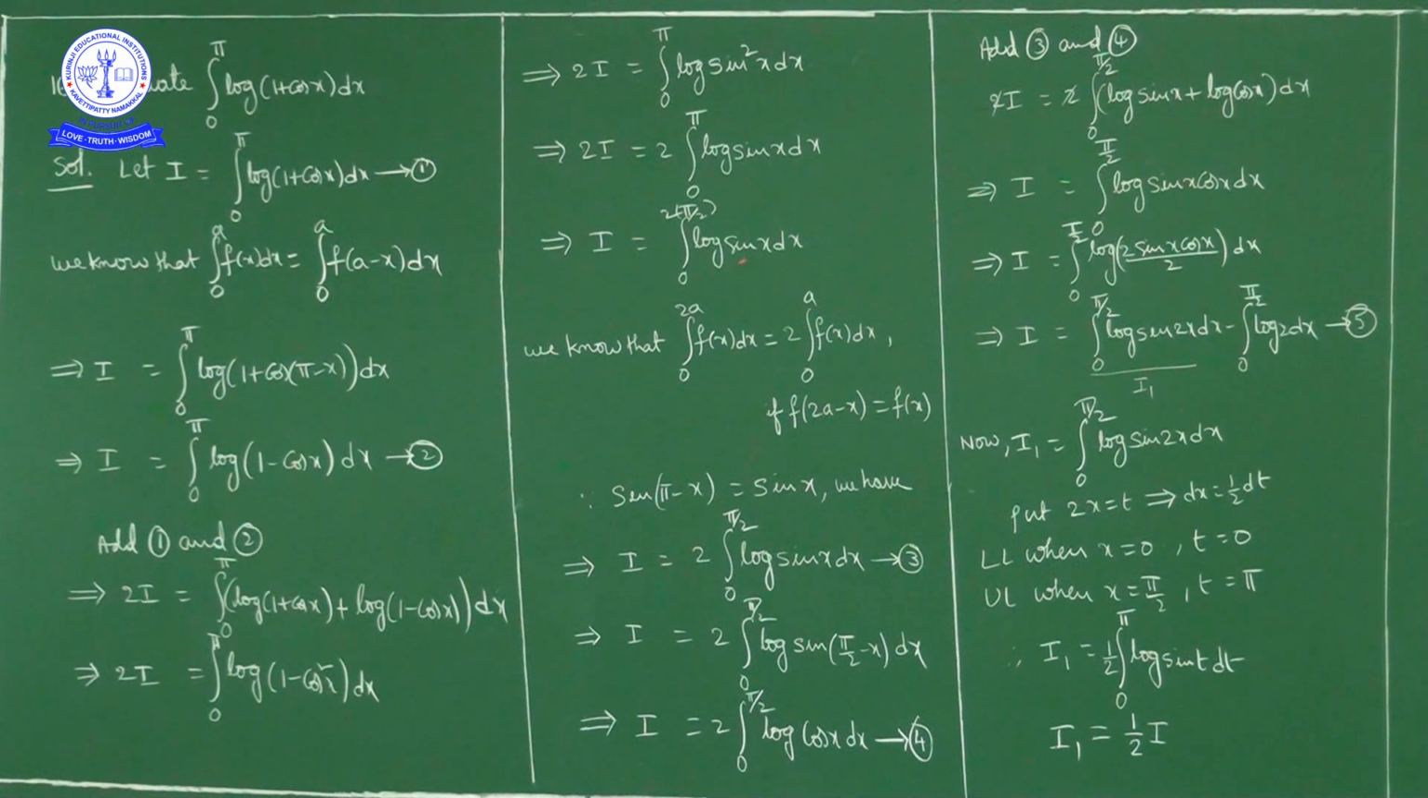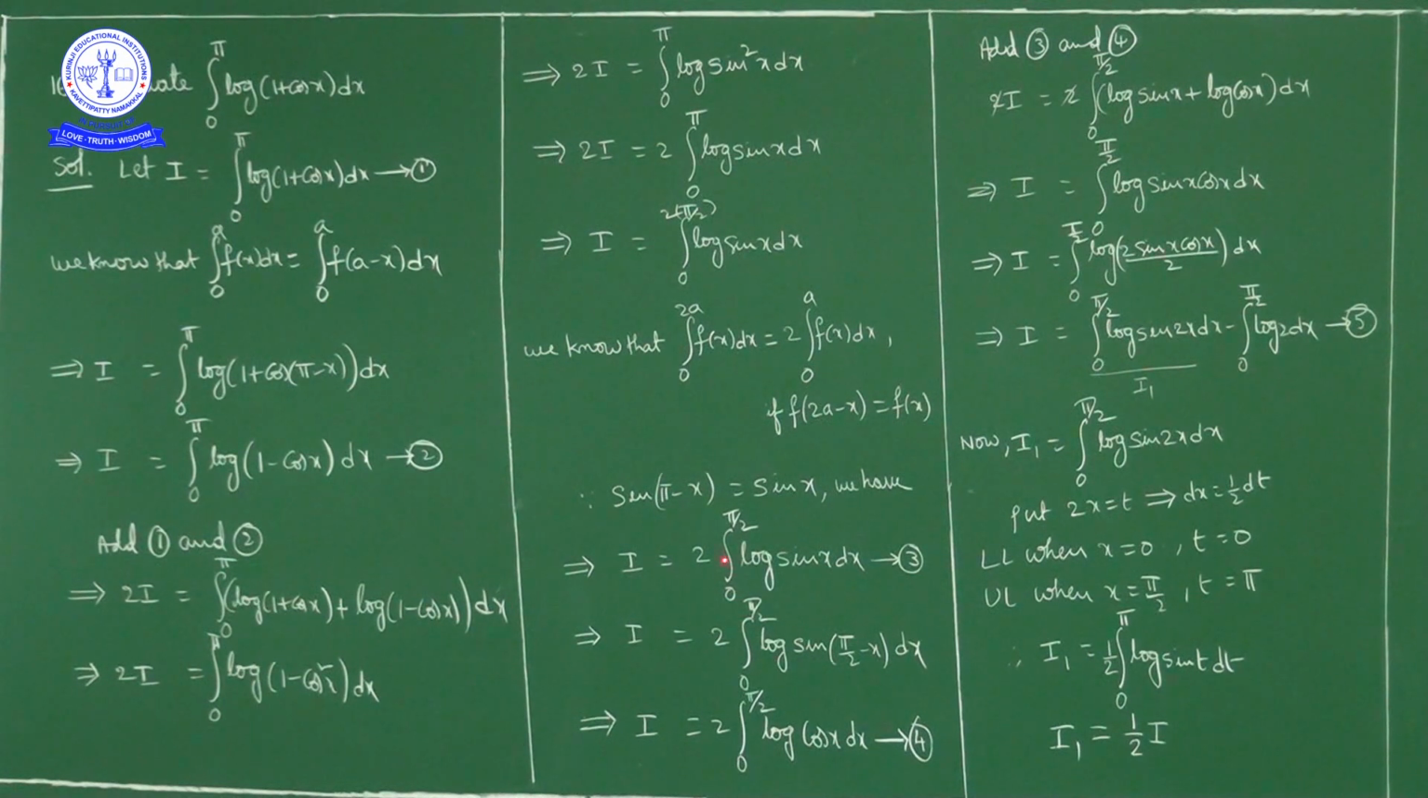By using this property, we can write I is equal to 2 times integral 0 to a, and a is how much? Pi by 2. So 2 times integral 0 to pi by 2 log of sin x dx. I'll mark this one as 3. Now again by applying the property that integral 0 to a f of x dx is equal to integral 0 to a f of a minus x dx.